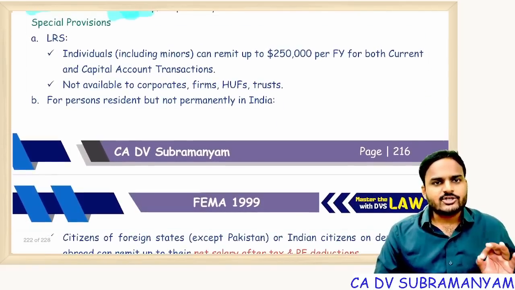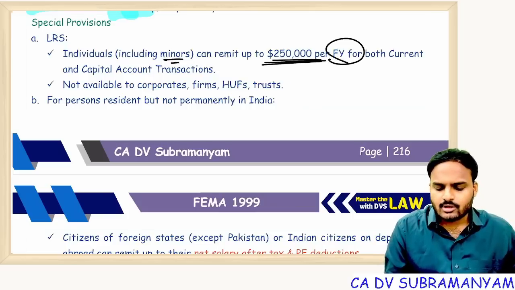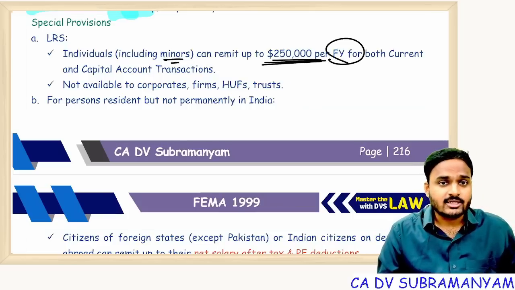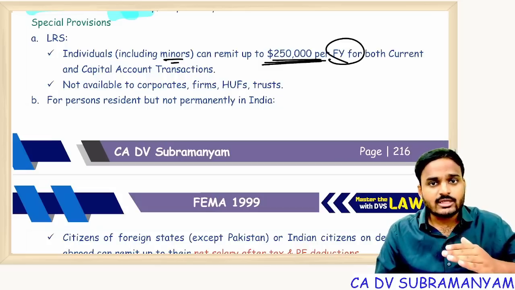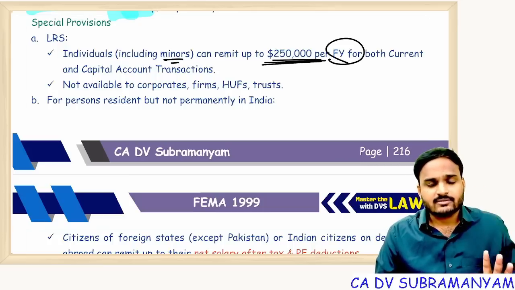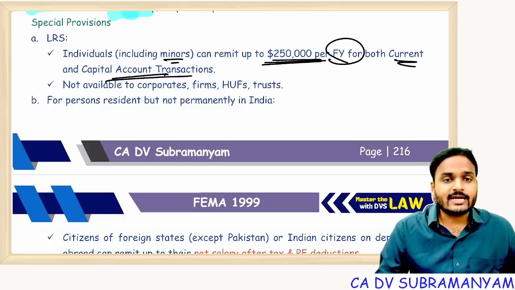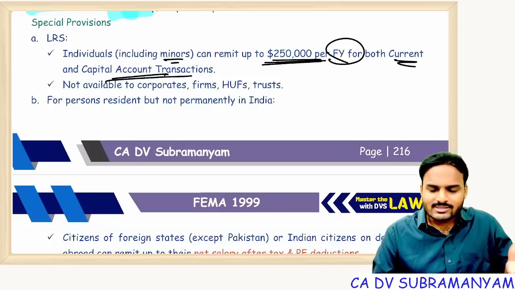Next one, LRS. LRS means Liberalized Remittance Scheme. Individuals, including minors, can remit up to $250,000 per financial year. This limit is not for a lifetime; it is for each financial year, for both current account transactions and capital account transactions. It's not separate, $2.5 lakh for current and $2.5 lakh for capital.